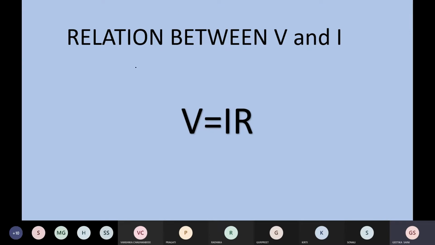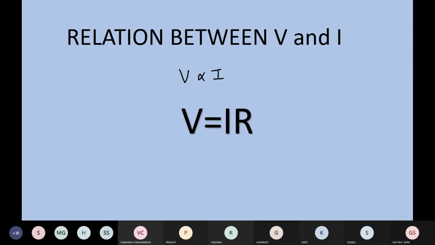Or we can say that the important condition for current to flow is that there should be a potential difference between the terminals. V is proportional to I. It means that only if there is a potential difference will the current flow.